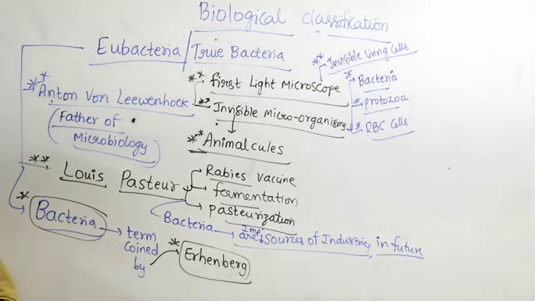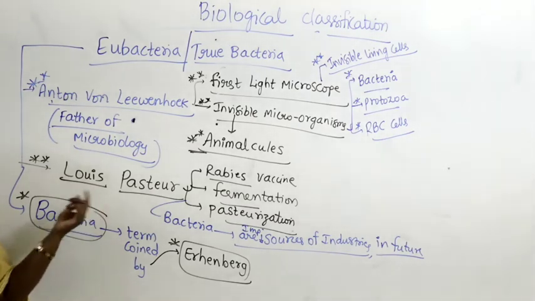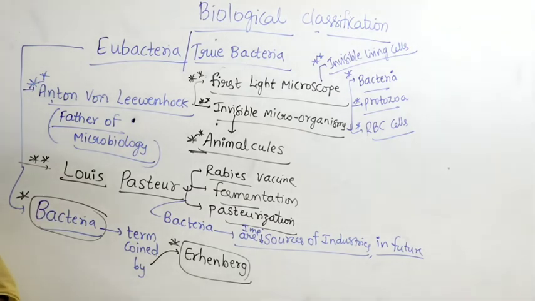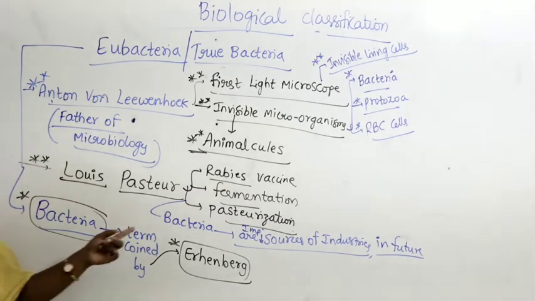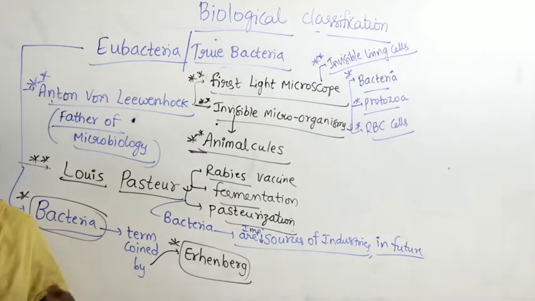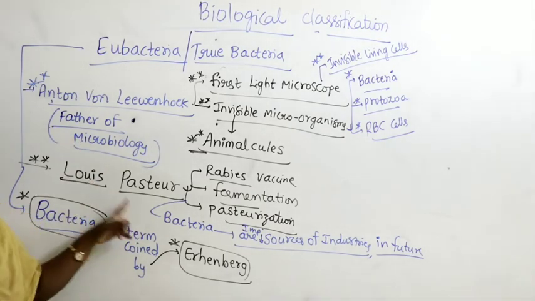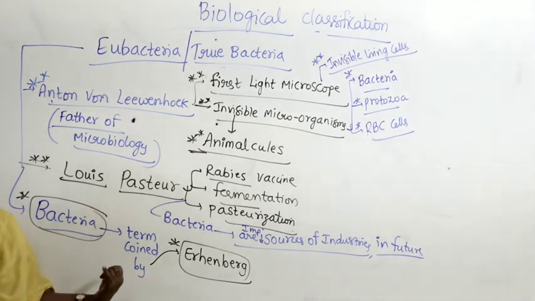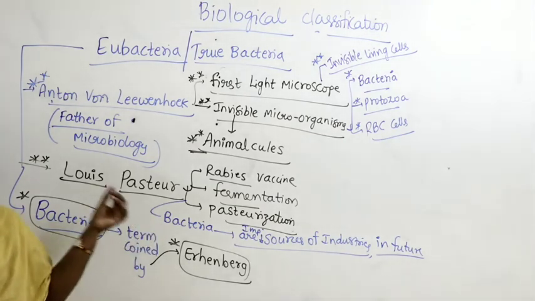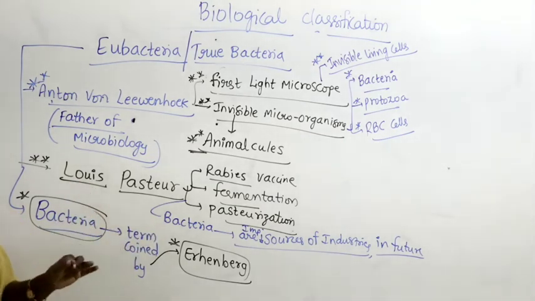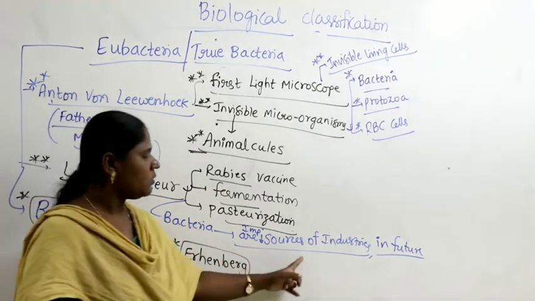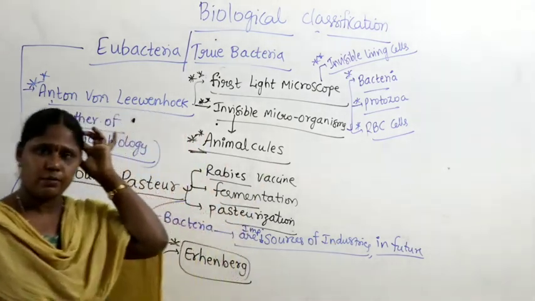When the bacteria term was given, Louis Pasteur later studied the importance of bacteria, made an important statement and did research on different types of bacteria. He said bacteria are going to be important sources for industries in future.